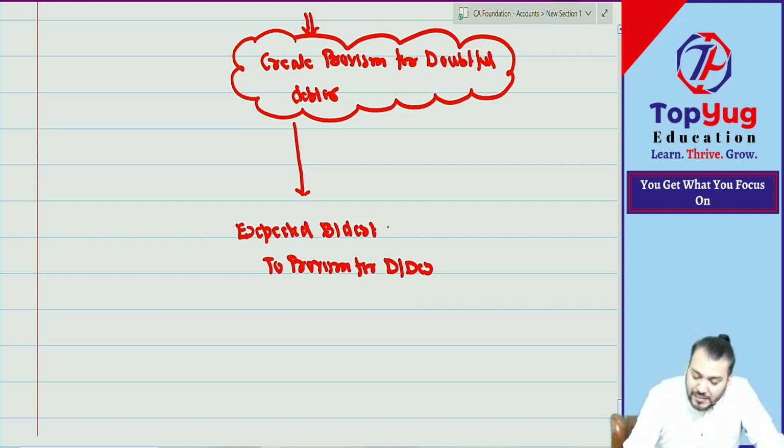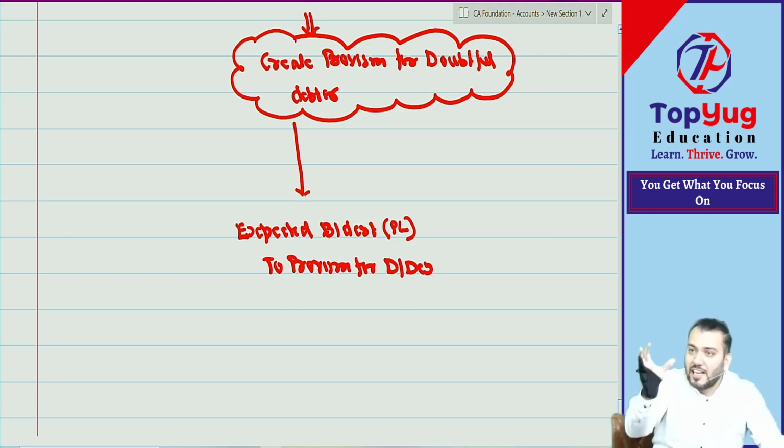And this expected bad debt will be transferred to PL. Yes or no? Means we can pass one journal entry: PL account debit to provision for doubtful debt. So PL account debit means we retain some profit for expected losses in future. Right now it is kept in which account? We transfer some profit from PL account to which account?